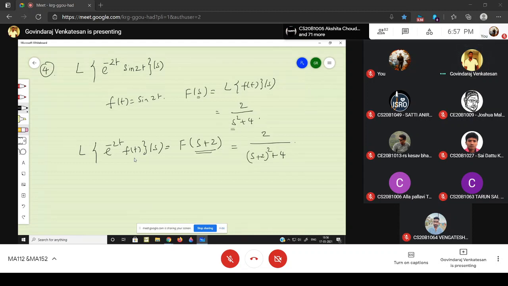Are you able to follow? Yes, sir. Okay. So this is another problem. What is the Laplace transform of t into sine square t? So you have to tell me the answer.